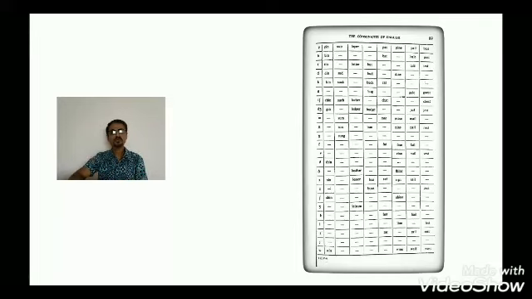Now we will move to the second topic, that is syllables. Now what are syllables? Syllables are actually next in the hierarchy. Hierarchy means in order of getting further. Like in written language, the letter is the smallest unit, and letters joined together make a word.